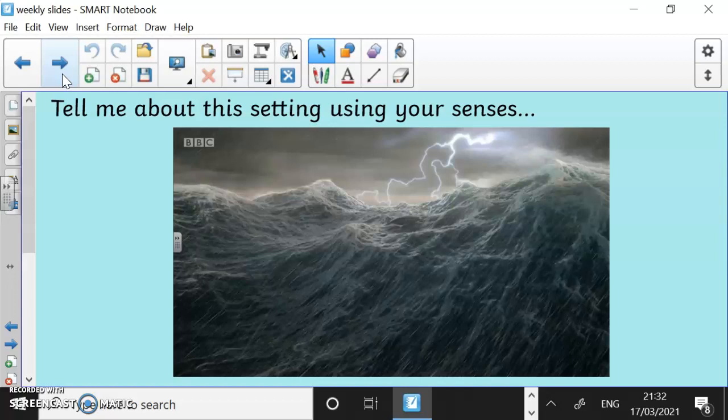We've got a dark thunderstorm in the sea. Think about the lightning you might hear or see. Think about the waves, how they're crashing around. Think about the colour of the sea here. It's not the same as what we've seen before, is it? It's a bit of a different colour, more of a grey than a turquoise or a blue. Think about the clouds as well. Think about what noises you might hear.